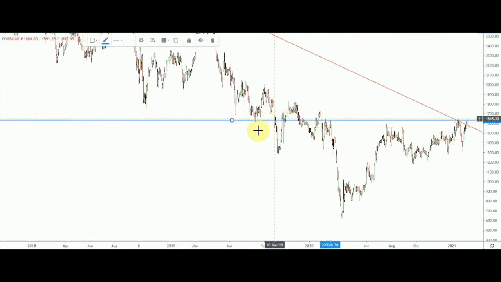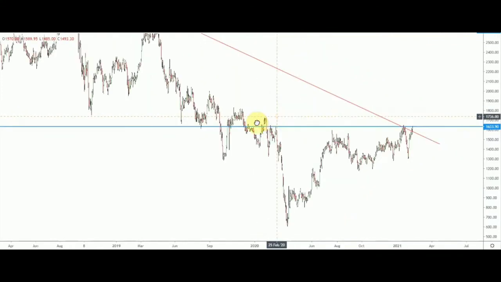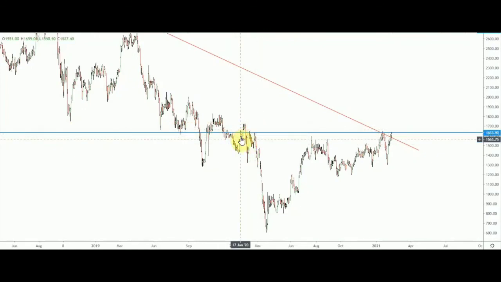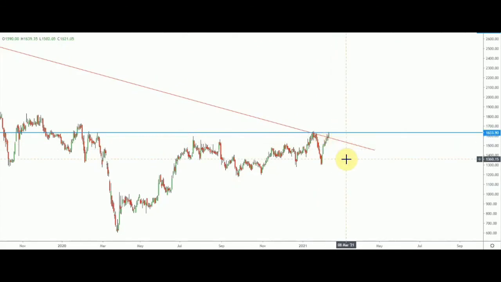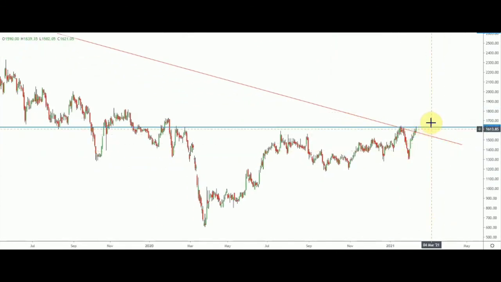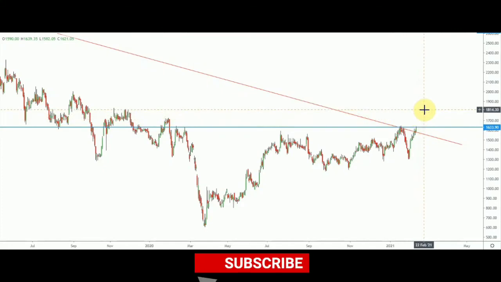Let me just put it from here. So you can see this particular line previously acted as a good support around this 2019 July, and then again in 2020 you can see this particular line acted as major resistance. Clear? In Jan 21, you can see that this level provided a lot of resistance. Now price is exactly touching that level, so this line should be watched minutely. So once it breaks this last swing high that I told you, you should see that price is gradually moving towards 1700, and above that it should be 1750 and then 1800 with the passage of time.